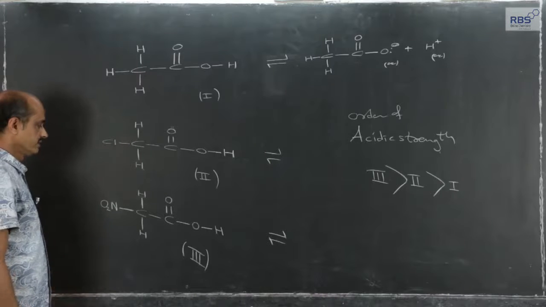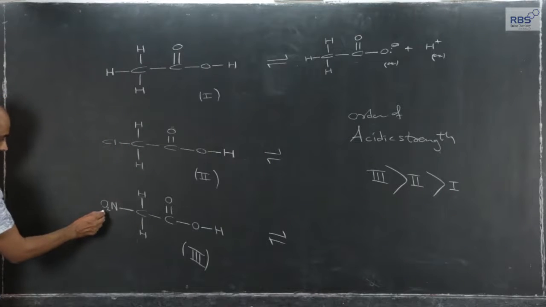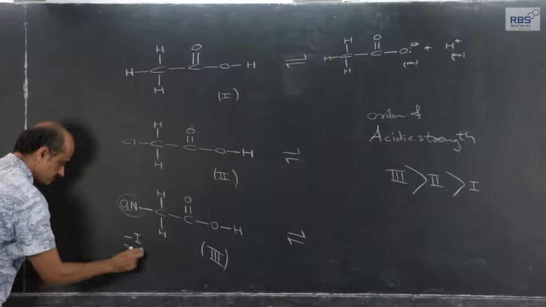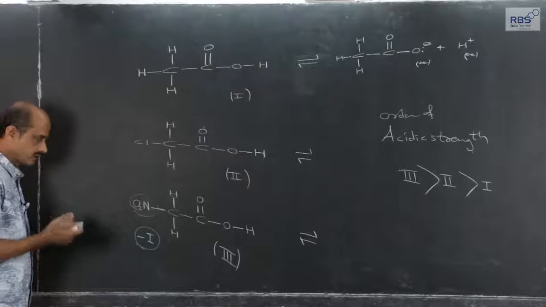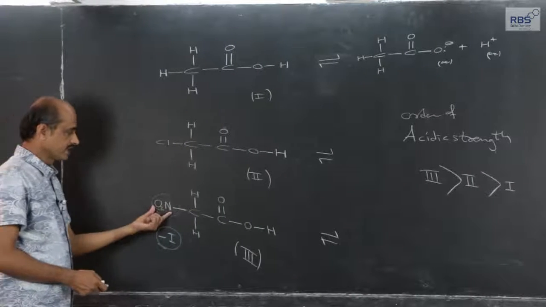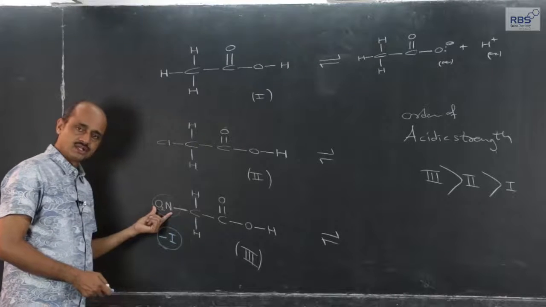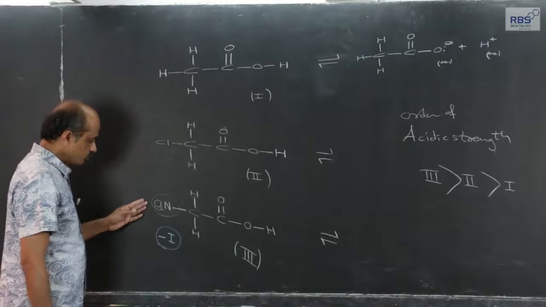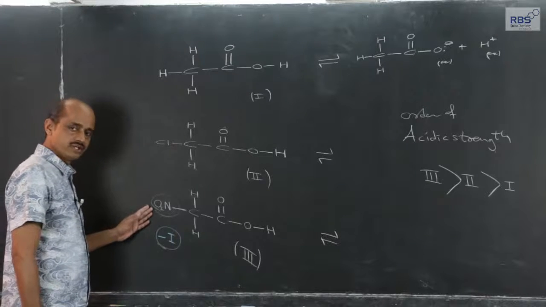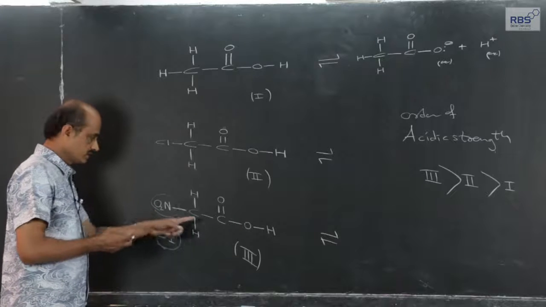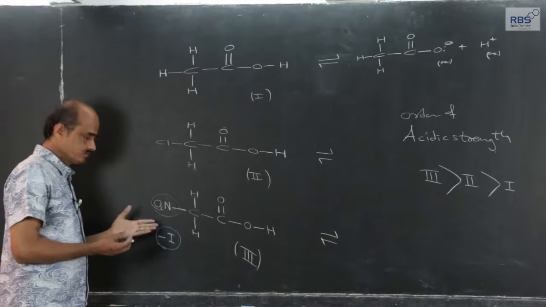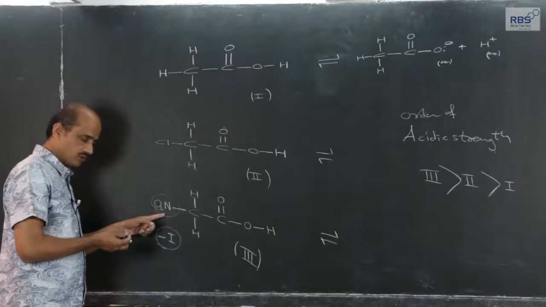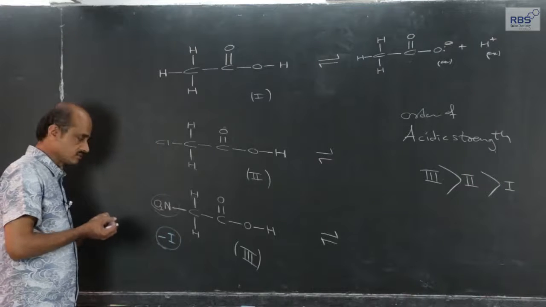Why? The reason is very simple. The nitro group has a minus I effect, an electron withdrawing effect. Because of this nitro group, which has a negative inductive effect, an additional electron withdrawing effect develops.